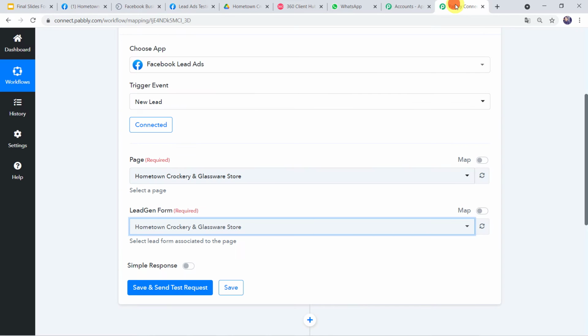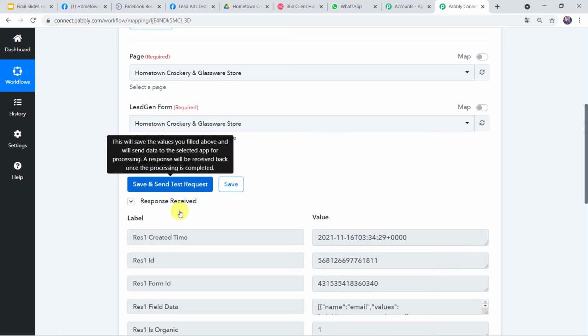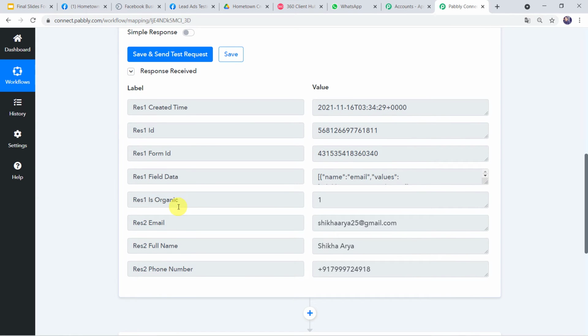Go back to Pabbly Connect and now let us click on save and send test request. And here we can see the responses received and the details that we have filled in the form, that is the email address, name Shikha Arya and her WhatsApp number is captured over here. Now we want to send a WhatsApp message along with the brochure to this particular customer on this WhatsApp number.